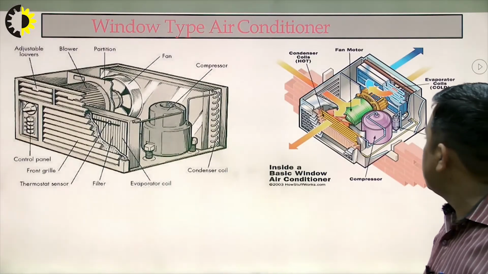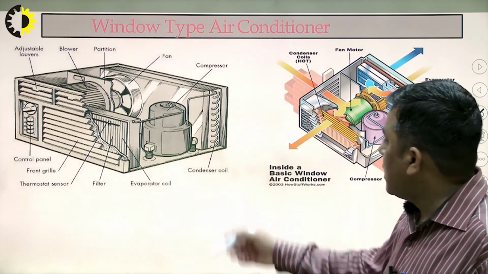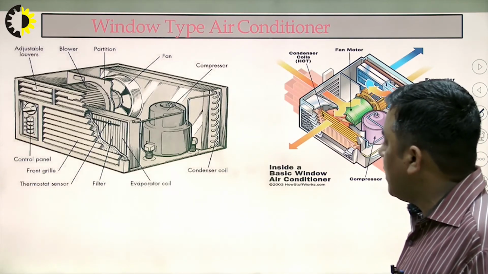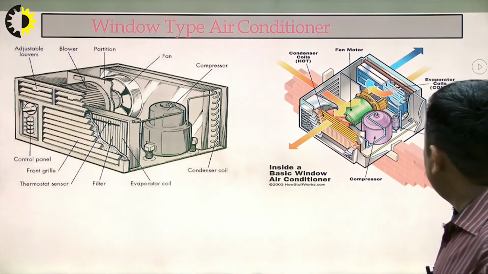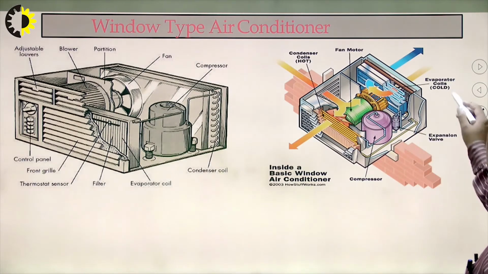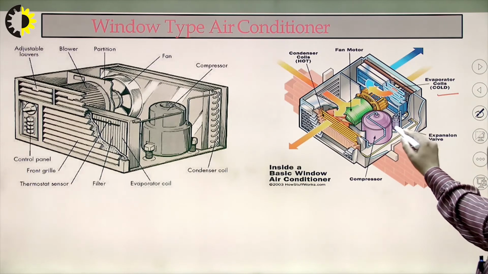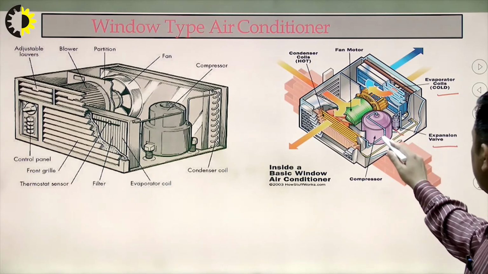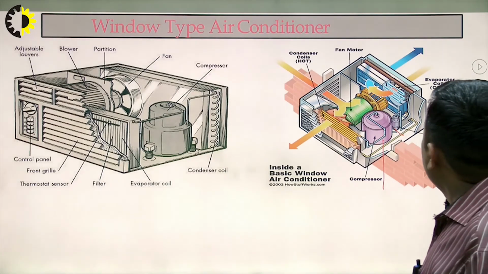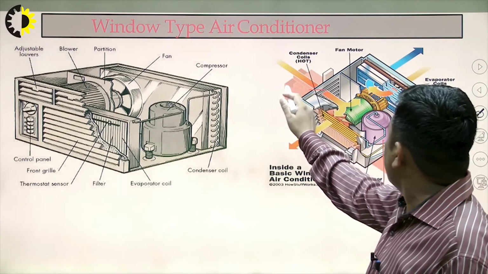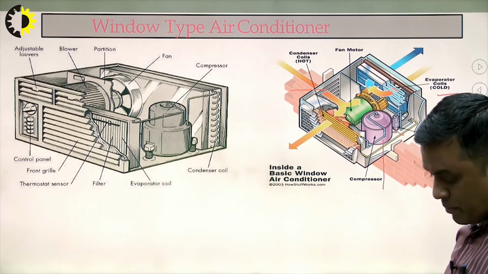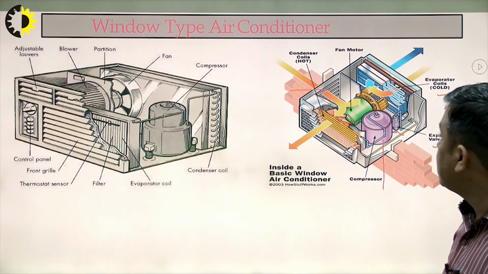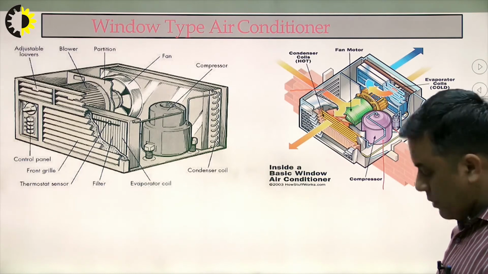This is the cut section model of a window type air conditioning system, where we can see exactly where all these components are. This is the position of the evaporator in a window type air conditioning system. This is the expansion valve. Here the compressor is there. Here we can find the condenser. So this is the position of each and every component in the window type air conditioning system.